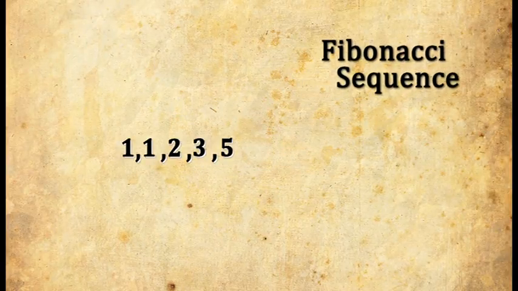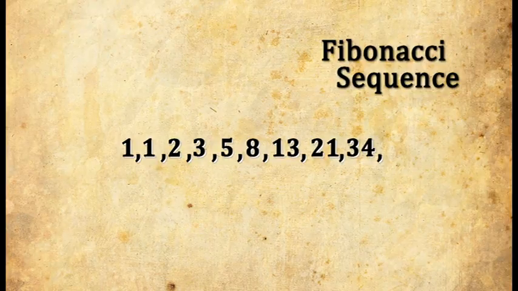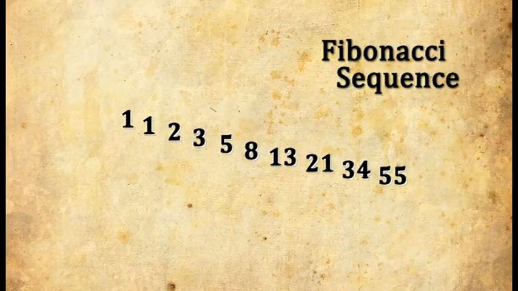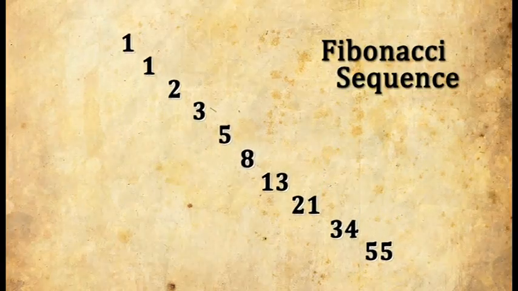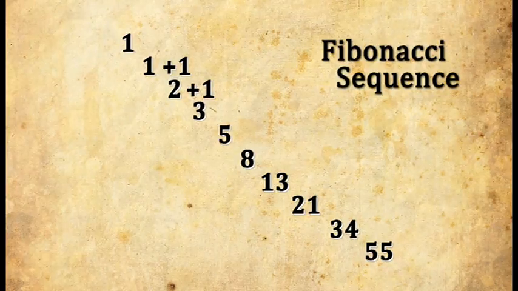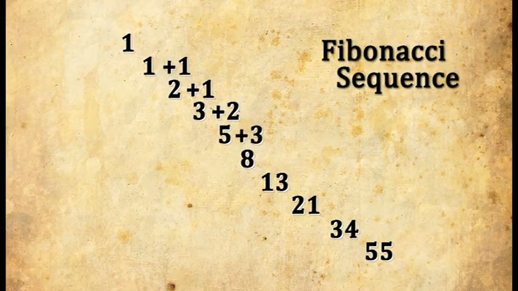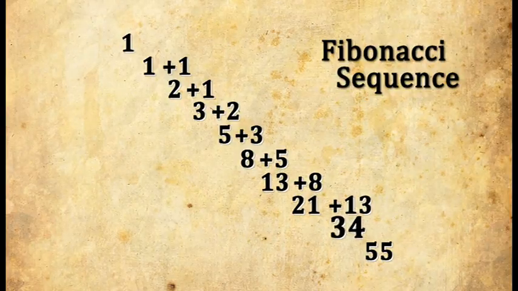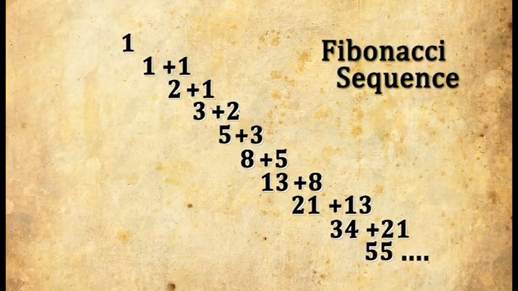Let's look at the sequence a little more in detail. If we list out the numbers, there is a pattern, isn't there? Each number is the sum of the earlier 2. 1 plus 1 is equal to 2, 2 plus 1 is equal to 3, 3 plus 2 is equal to 5, 5 plus 3 is equal to 8, and so on. This string of numbers is known as Fibonacci's sequence after the man who wrote about it.